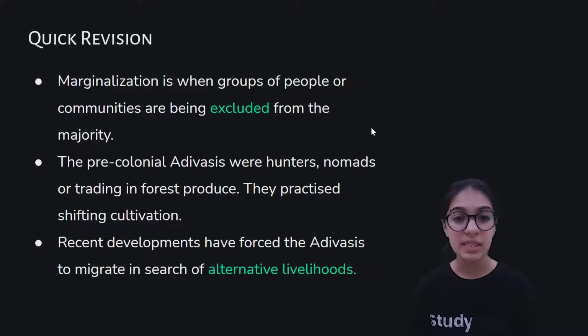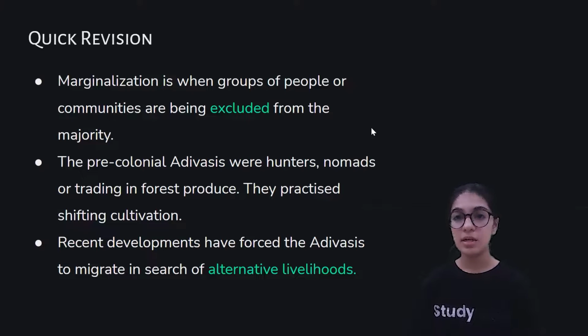The pre-colonial Adivasis were hunters, nomads, or trading in forest produce. They practiced shifting cultivation. Now, after understanding the definition of marginalization, we understood that there are some communities which are being marginalized, and Adivasis are one of those communities. Adivasis are basically the people who live closely in the forest. That is why they are also known as Girvasis and Vanvasis. Now, they live closest to the forest.